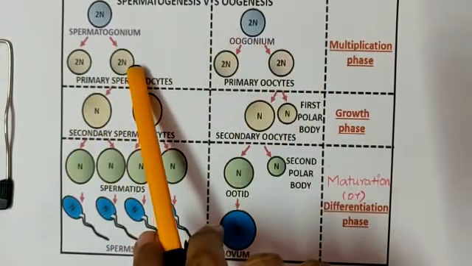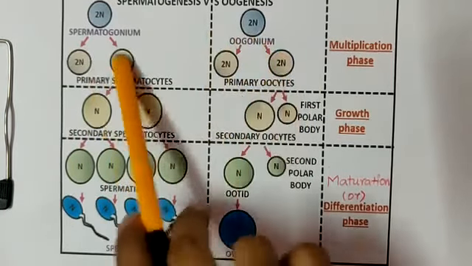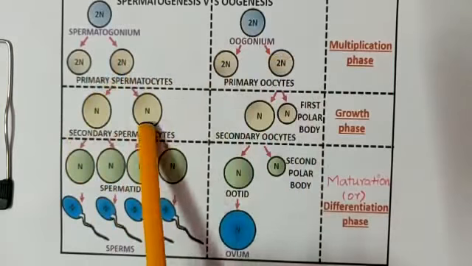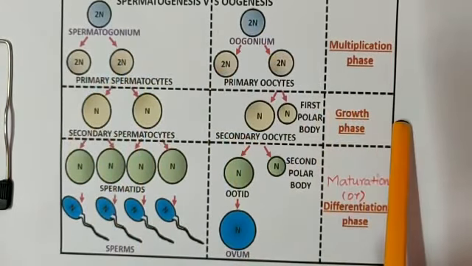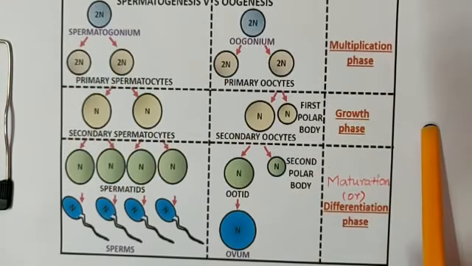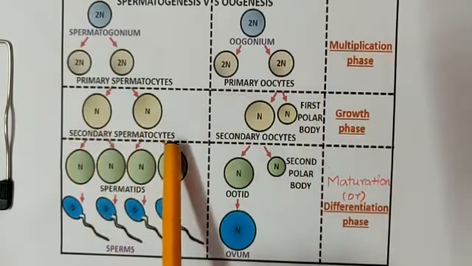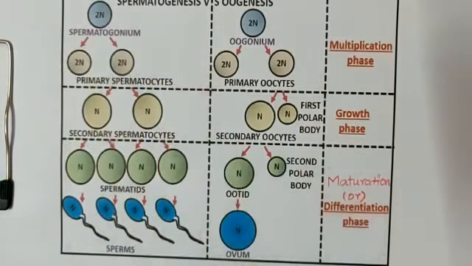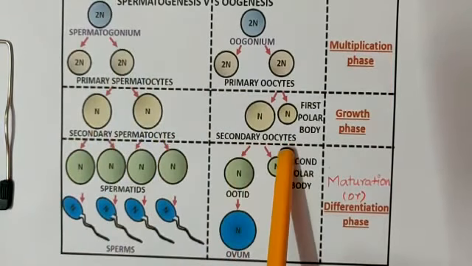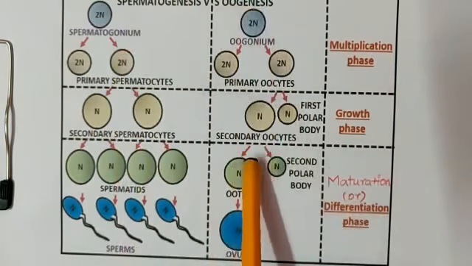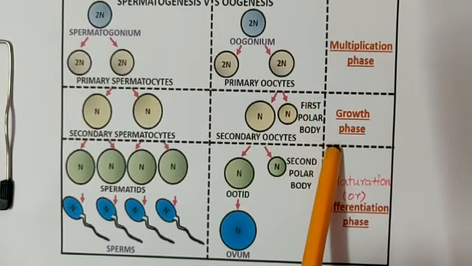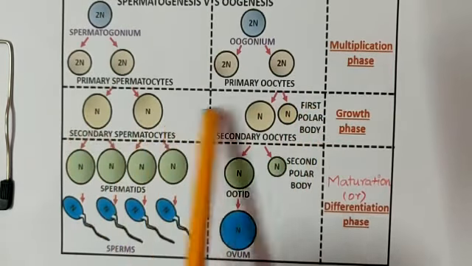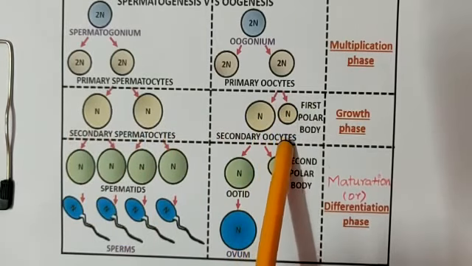This 2N in growth phase undergoes meiosis 1 and forms the secondary spermatocyte in spermatogenesis and the secondary oocyte in oogenesis, but with a polar body here and no polar body there. The polar body is with oogenesis.